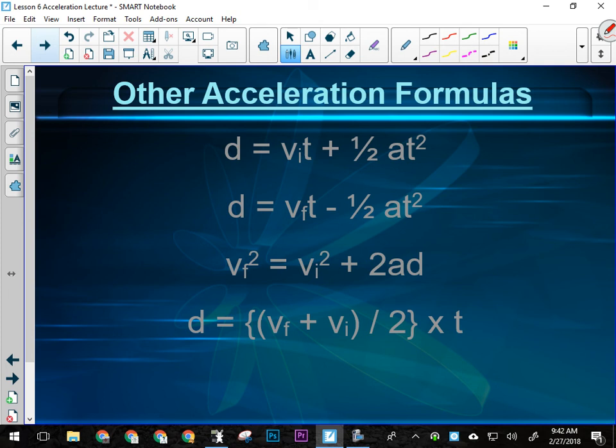You can see here, the one big difference is that vi times t gives us an addition operation, whereas vf gives us a subtraction operation. Those both basically come from your velocity versus time graph. So if I had a velocity versus time graph that looked like this, where this was meters per second and this was seconds, how would I calculate the displacement of that object using that graph?